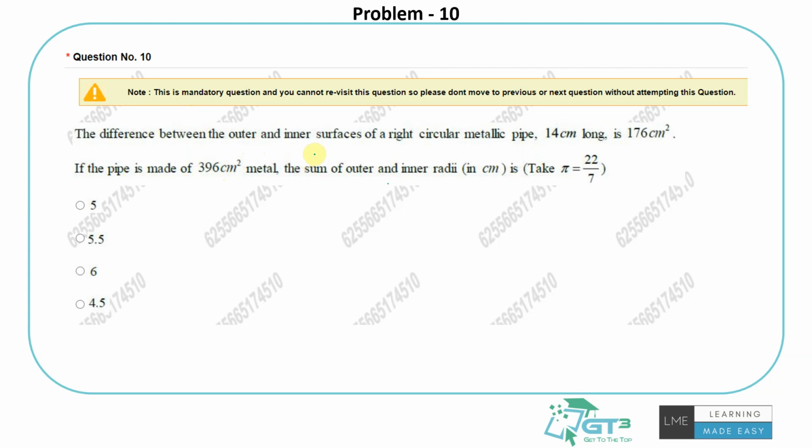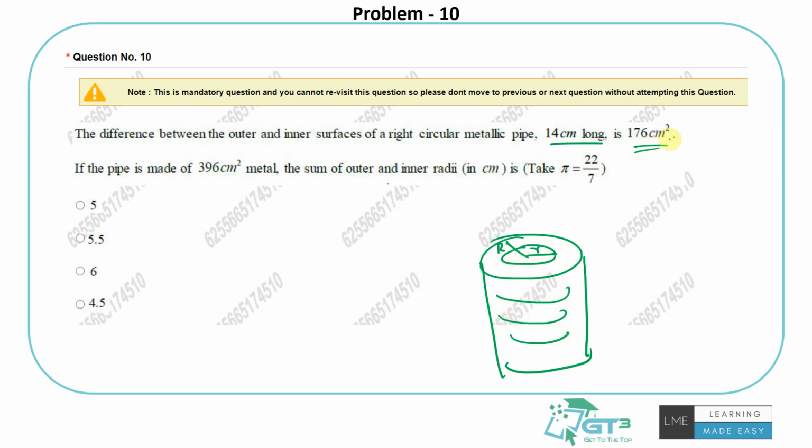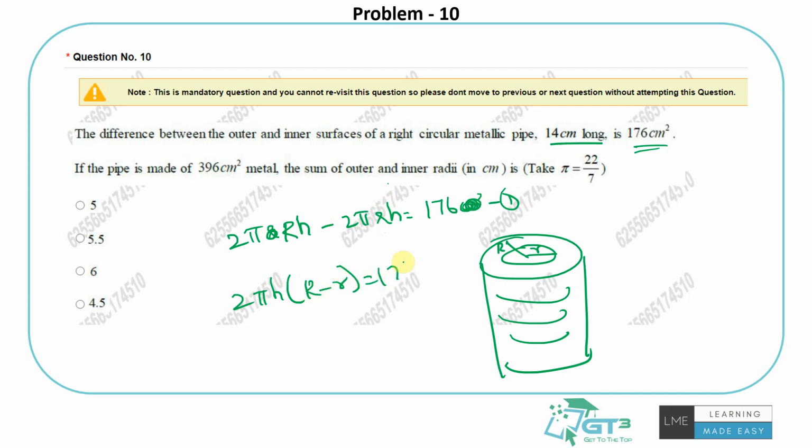So saying the difference between the outer and inner surfaces of a right circular metallic pipe 14 centimeters long, that's like the height. So let's say something like this. So this is an outer radius, this is an internal radius. So the difference between the curved surface areas, that is, I'm talking about this area, between them is 176. So what is the curved surface area of a cylinder? It's 2 pi r h. So 2 pi R h minus 2 pi r h is equals to 176 centimeter square. That's one equation. So I'll just take 2 pi h common, so it will be R minus r. So 2 into 22 by 7 into 14.